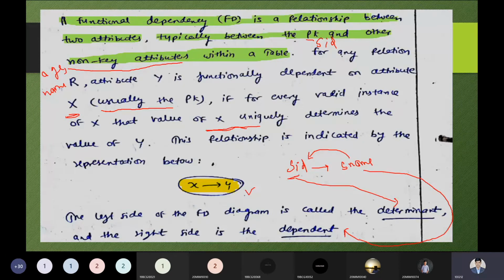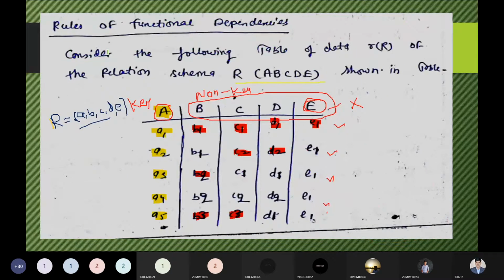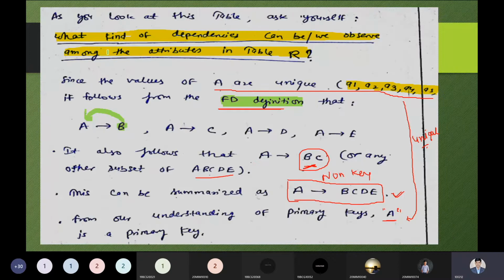So we have to identify whether the primary key exists or not. If the primary key does not exist, then we have to make the key attribute. But in this example, we have already seen the attribute as a primary key attribute because it contains all the tuple values as unique. So A will be the primary key. So from our functional dependency definition, the non-key attributes are B, C, D, E.